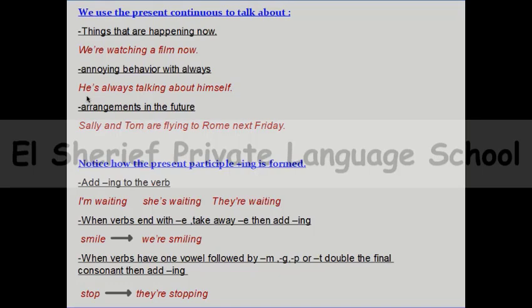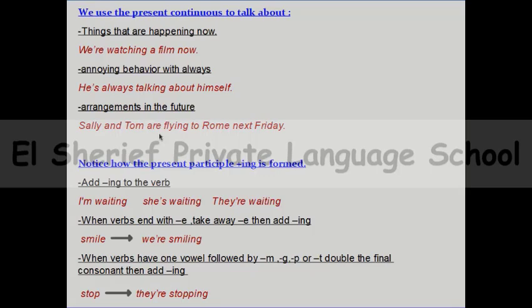Number 3, arrangements in the future. When you have a plan, especially when you have arranged everything about something in the future, you can use present continuous, like Sally and Tom are flying to Rome next Friday. What does it mean? That they have arranged everything about this flight, and everything is arranged about this plan in the future. So when everything is arranged about something you will do in the future, that means that you can use present continuous.